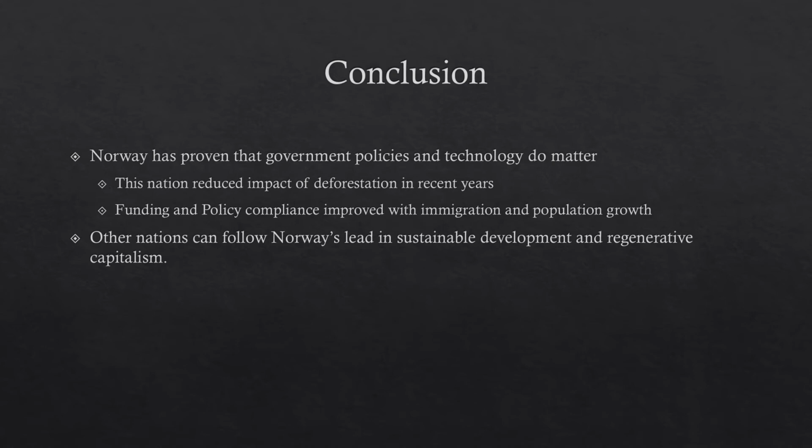In conclusion, Norway has proven that government policies and technology do matter in mitigating deforestation and achieving regenerative capitalism in the global economy because it reduced the impact of deforestation in recent years through effective policies, funding, and modern technology, despite having population growth and expansion of the petroleum industry. This implies that nations including Canada, Finland, and Sweden can follow suit in Norway's example of social and economic policies, which can improve their mitigation of deforestation.